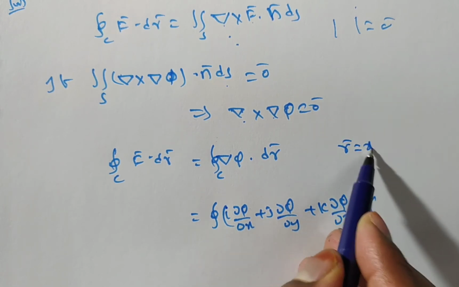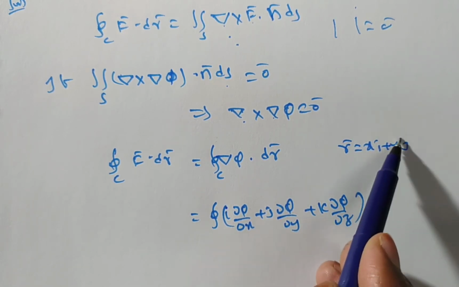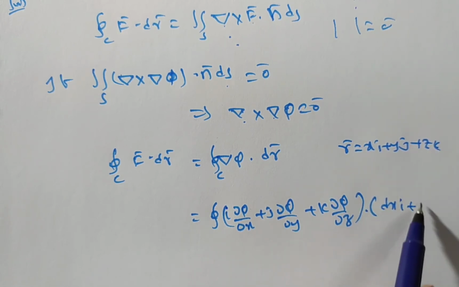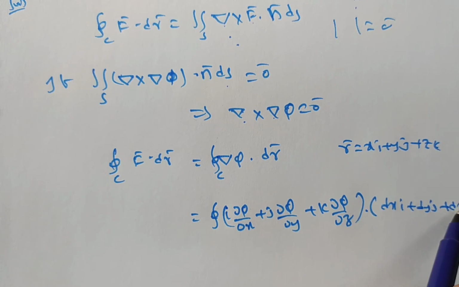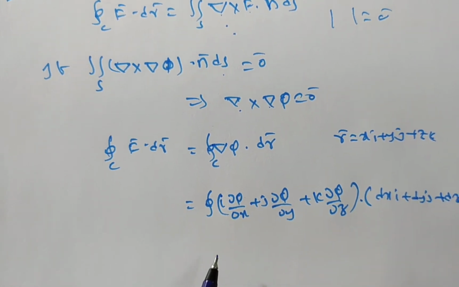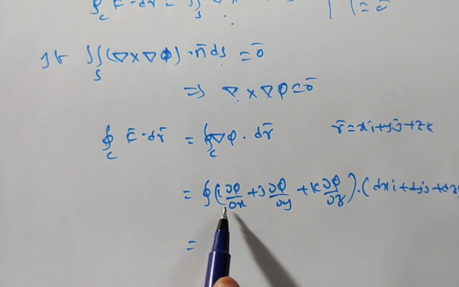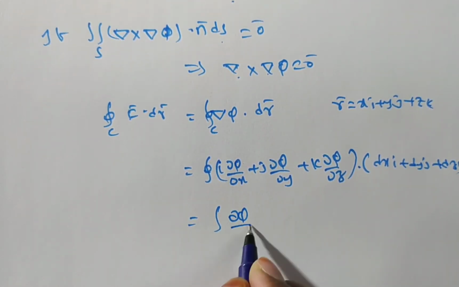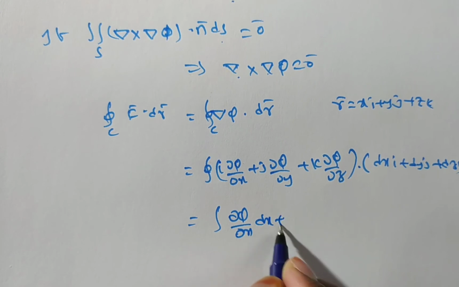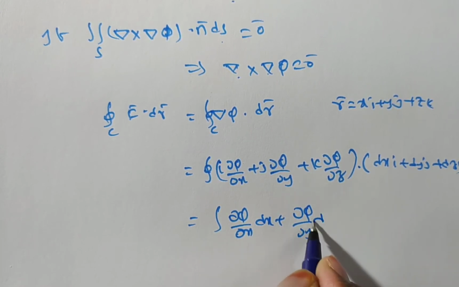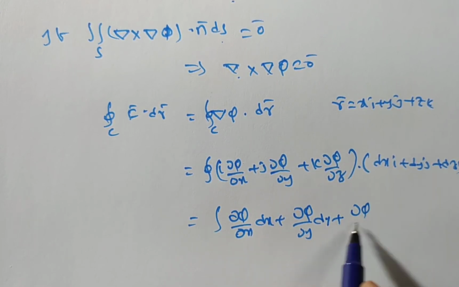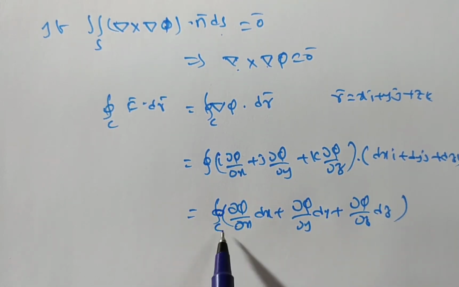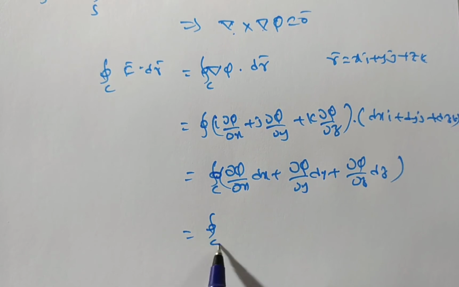We know that r bar is the position vector, r bar is equal to xi plus yj plus zk. Then dr bar is dx i plus dy j plus dz k. Yes or no? Now the dot product of these two gives i dot i is 1, i dot j is 0, i dot k is 0. So dou phi by dou x into dx plus dou phi by dou y into dy plus dou phi by dou z into dz. That's it. This is the integral over the closed curve C.